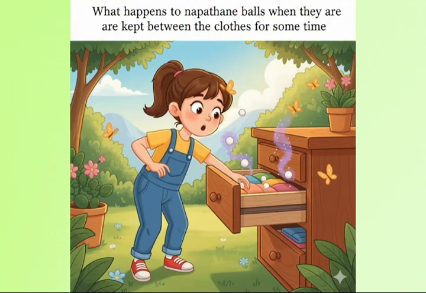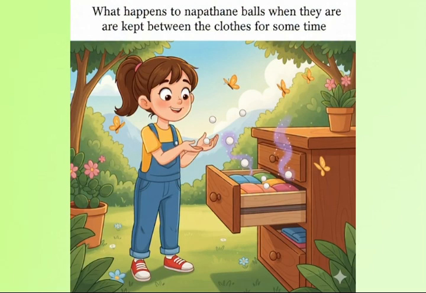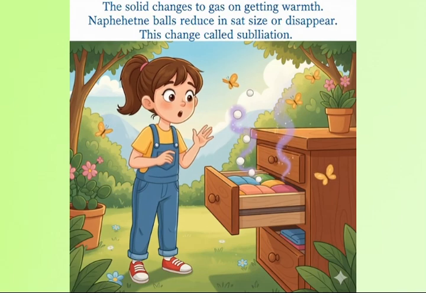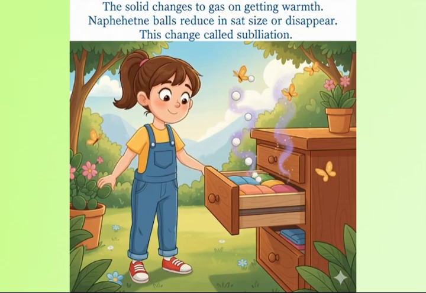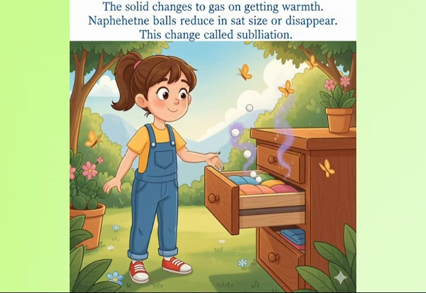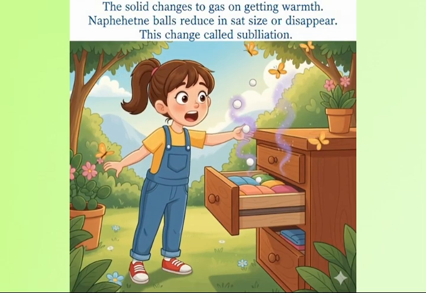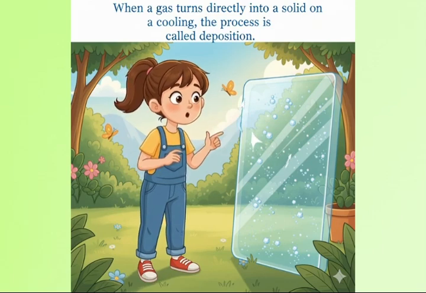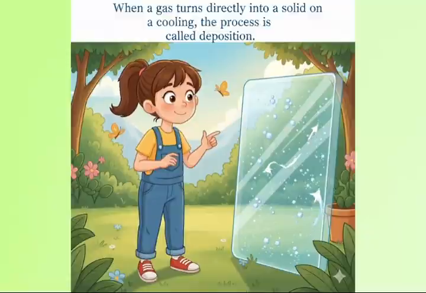Solid to gas. What happens to naphthalene balls when they are kept between the clothes for some time? Some solids change to gas on getting warmth. The balls become gas, which you can also smell. The naphthalene balls reduce in size or may disappear. This change is called sublimation. When a gas turns directly into a solid on cooling, the process is called deposition.